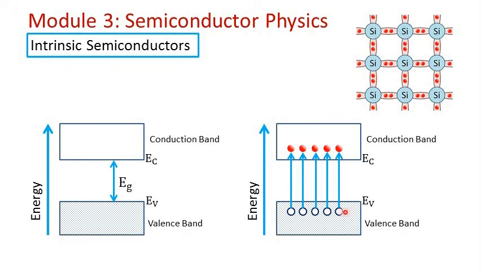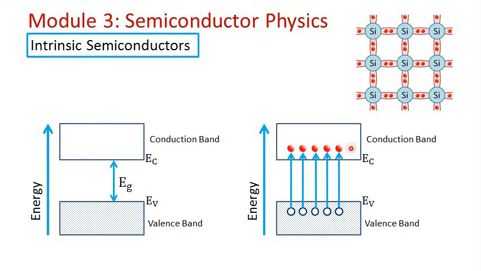When the electron in the valence band gets enough energy and makes a transition to the conduction band, we get one electron in the conduction band and one empty state, one hole, in the valence band. So this process is called electron-hole pair generation. So whenever an electron from the valence band makes a transition to the conduction band, we get one electron in the conduction band and one hole in the valence band. This phenomenon is called electron-hole pair generation. So for electron-hole pair generation, energy needs to be absorbed.